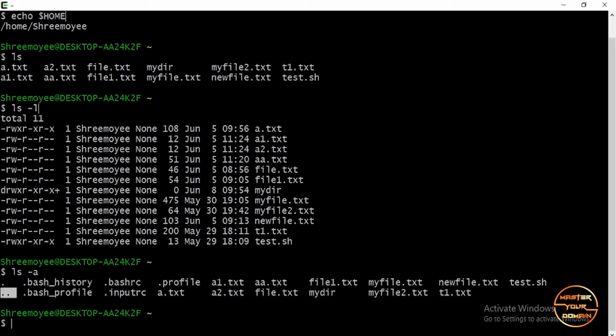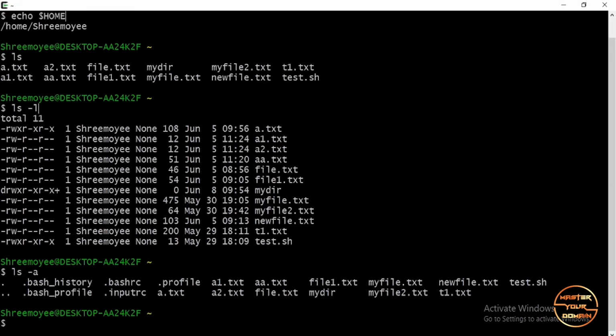Now there is a single dot as well. The single dot denotes the current directory. Like for me right now, it's the home directory where I am presently. This is the current directory, and this double dot is the parent directory, meaning one directory above my current directory. And this .bashrc is the configuration file of my bash shell.